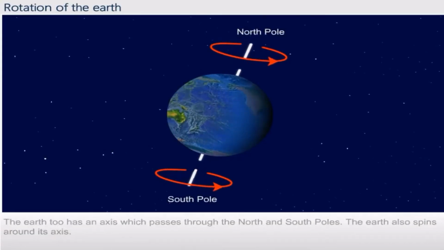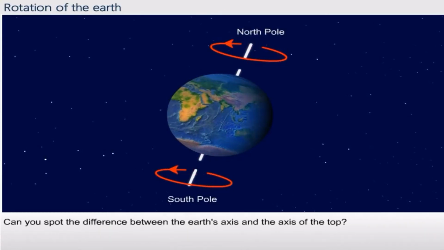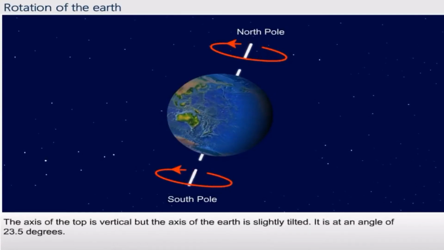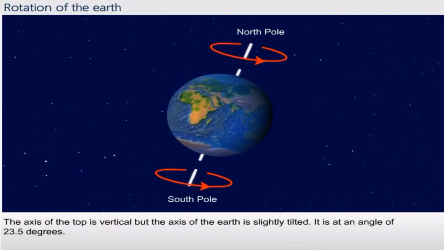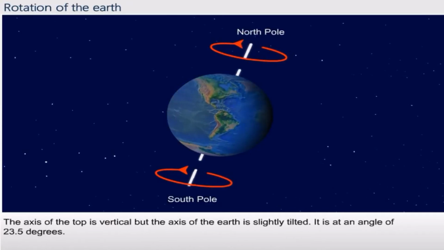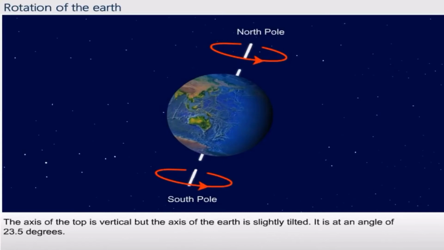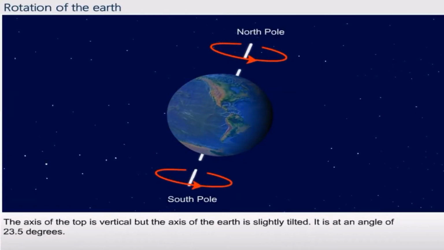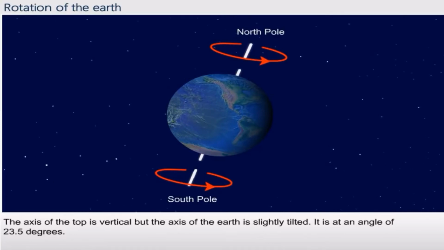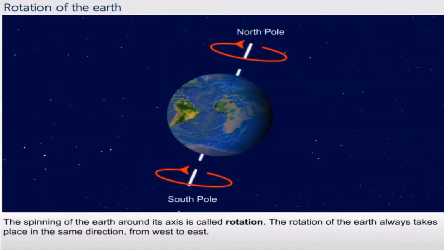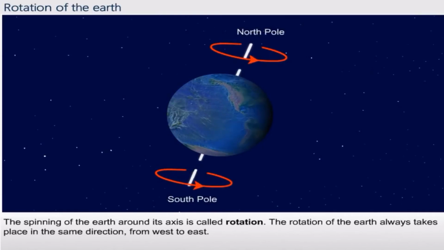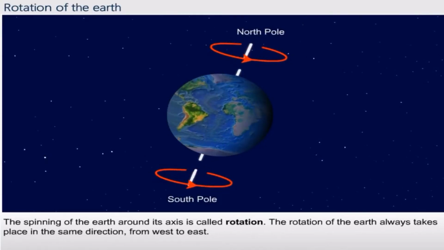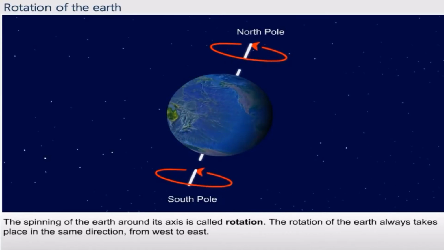Can you spot the difference between the Earth's axis and the axis of the top? The axis of the top is vertical, but the axis of the Earth is slightly tilted. It is at an angle of 23.5 degrees. So, the spinning of the Earth around the axis is called rotation. The rotation of the Earth always takes place in the same direction, that is from west to east.